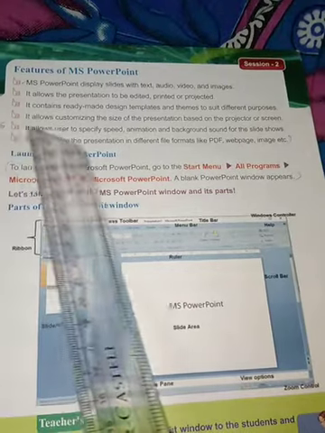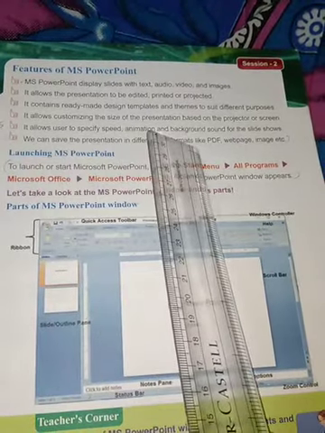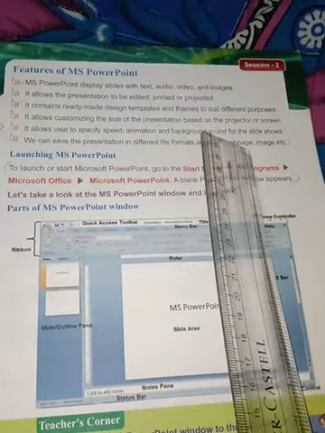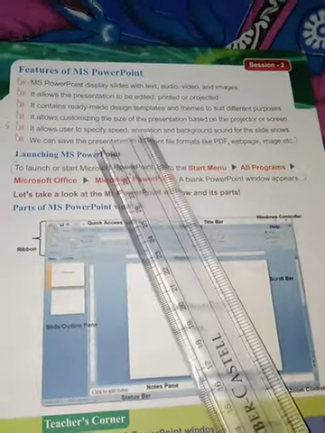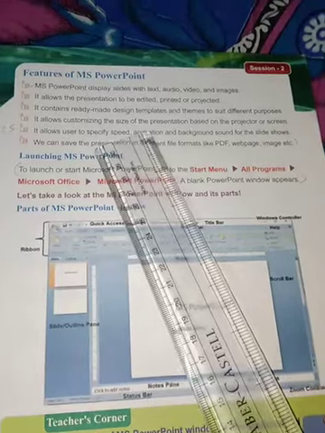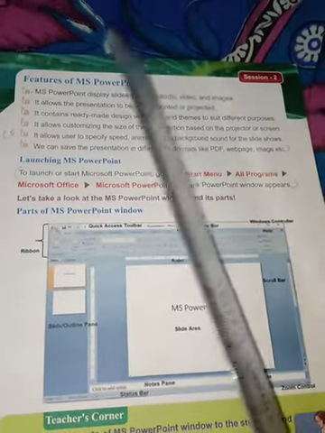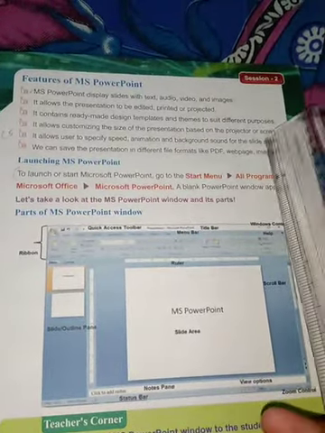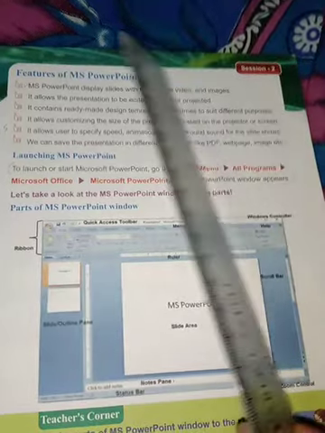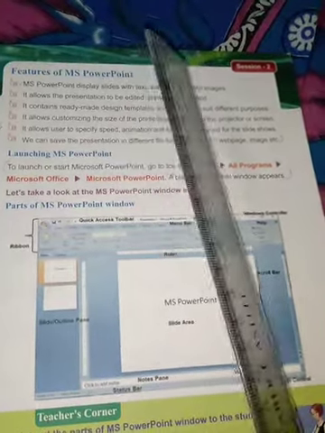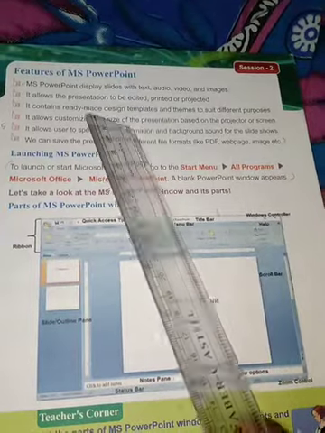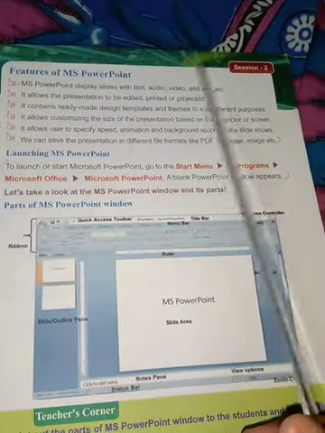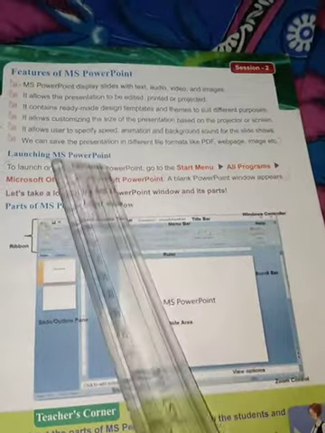We can save the presentation in different file formats like PDF, web page, image, etc. According to your requirement, you can save the PPTs in the form of PDF, web page and image. First it will be automatically saved in the extension .pptx. If you require it in the form of PDF or an image, you have to use save as.